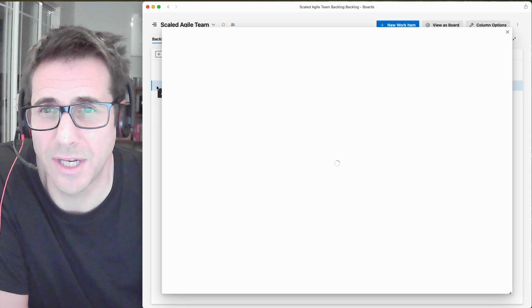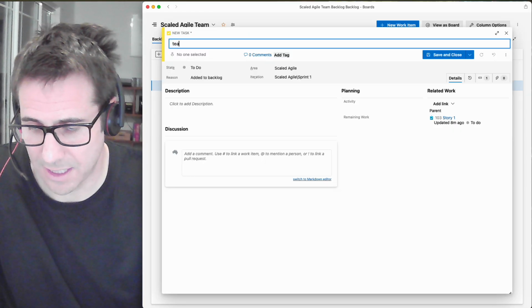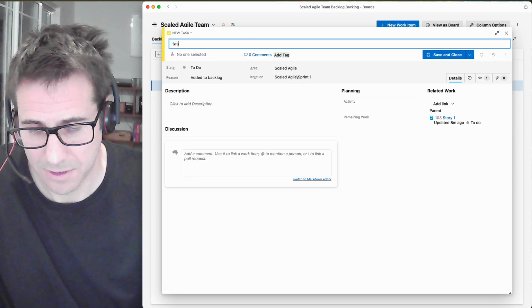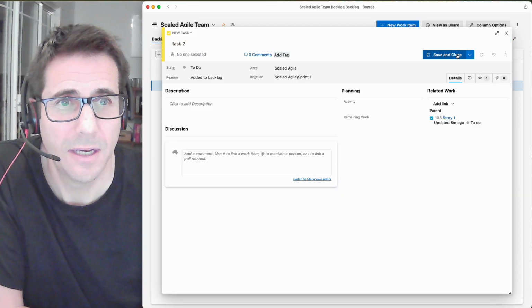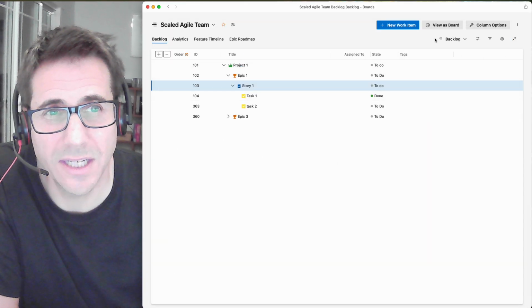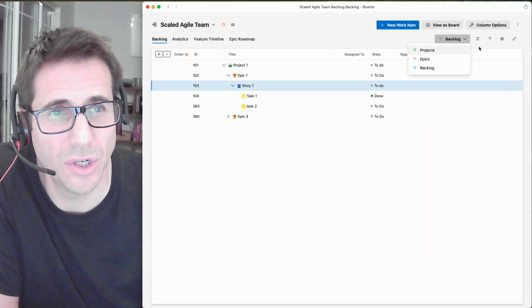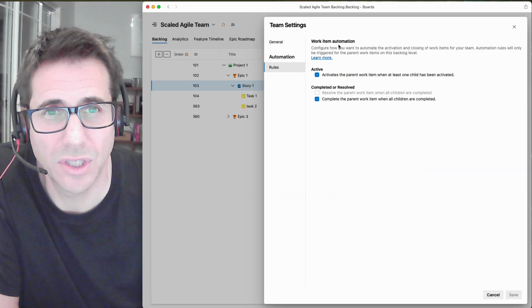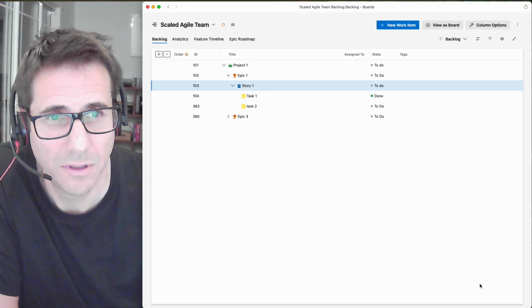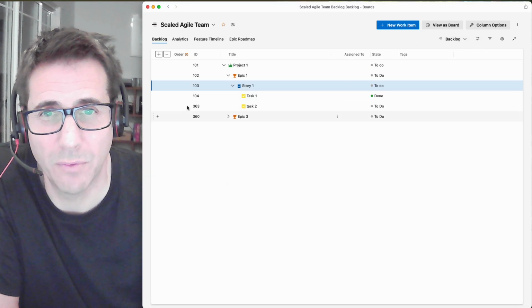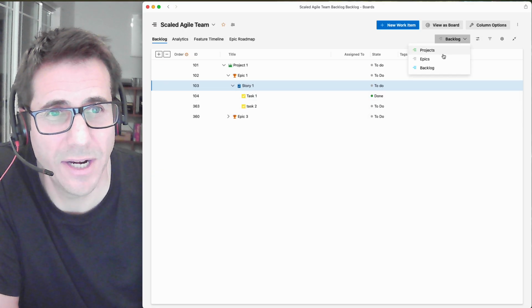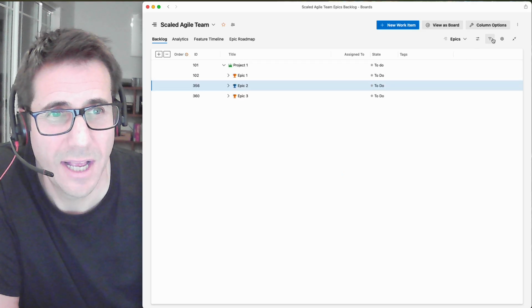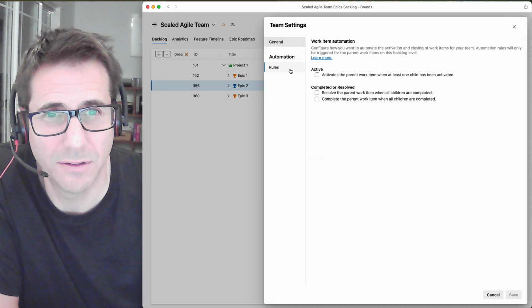So let's just go and try something out. Let's put a task on here, task 2, and let's see if we can get that working. Well, the reason is because when I put this automation on, I put it on the backlog level. It does say up here, it will only work for the level you're on. So if I put it on the backlog level, it will only work on this blue card. So I need to go up a level and say, actually, I'm going to put it on this level as well. So I'm going to put that on.